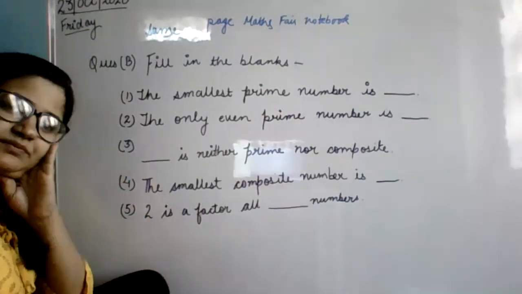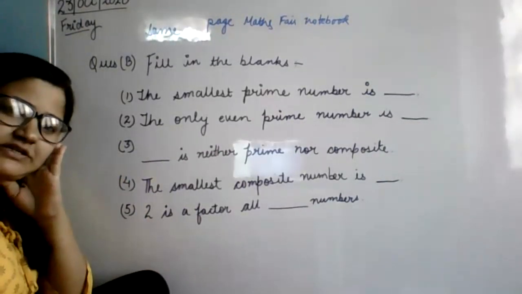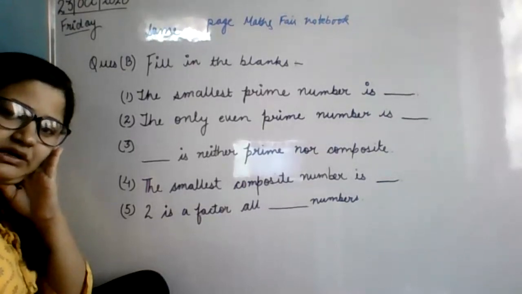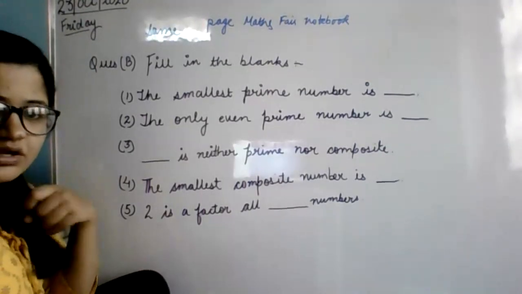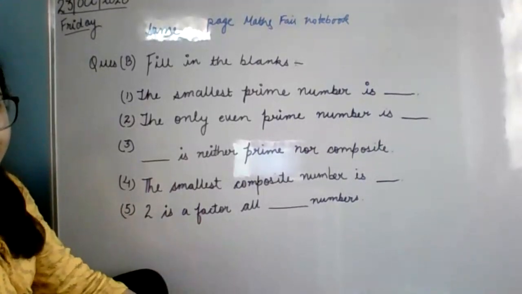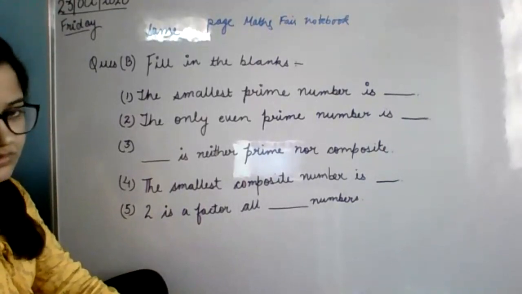Write the answers also. I will explain to you. Just write the answers and send them to me. And Agrim, I want your answers. You didn't send me the previous question. What do you put in the last line after: 2 is a factor of all dash numbers? I have done. Send it.